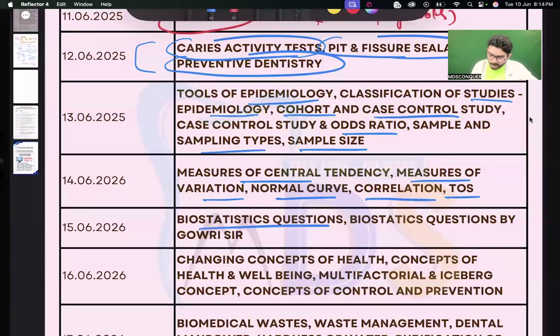Then you have biostatistics. There will be lots of mathematics. A few questions of mathematics were done by me, and a few by Gauri Shankar sir. You can spend good quality time to understand what is given in the question, what formula has to be inserted, and how you get the answer. Try to practice this. Of course, we are from a background where we are a little compromised in mathematics, so these videos will help you find the actual way.